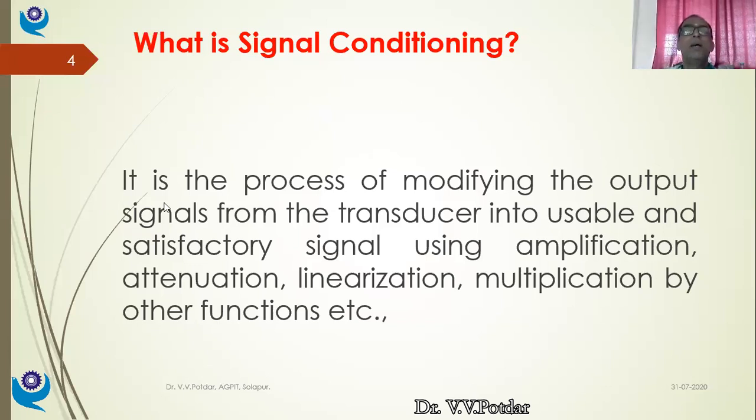So is it clear now? It is the process of modifying the output signals from the transducer into usable and satisfactory signals using either amplification, or attenuation, linearization, or some other manipulation. Yes, I have noted only a few. There are 12 different signal conditioning processes.